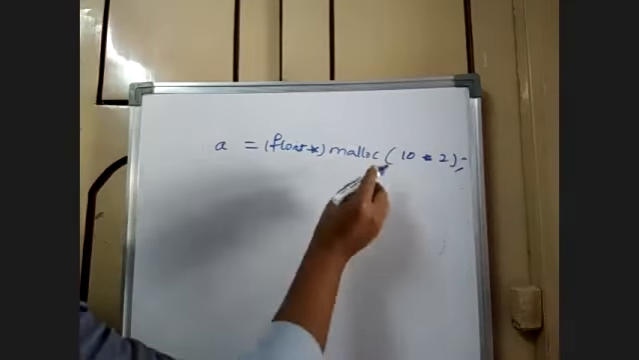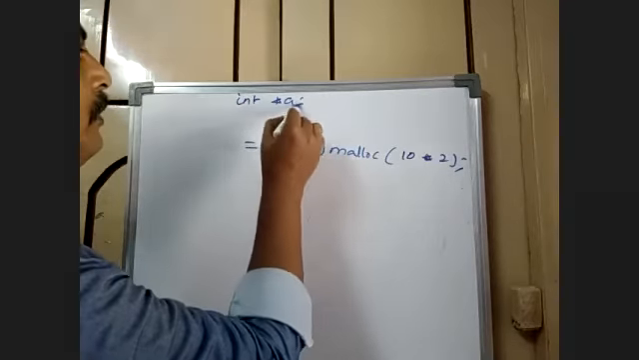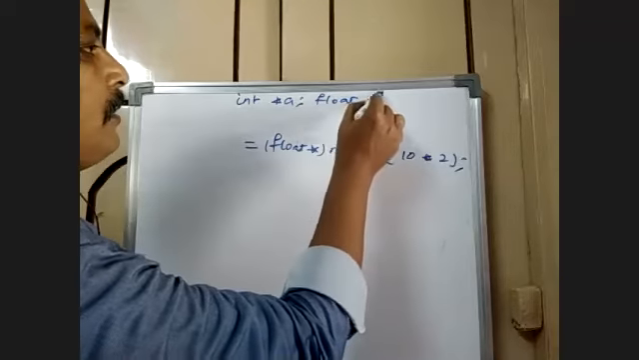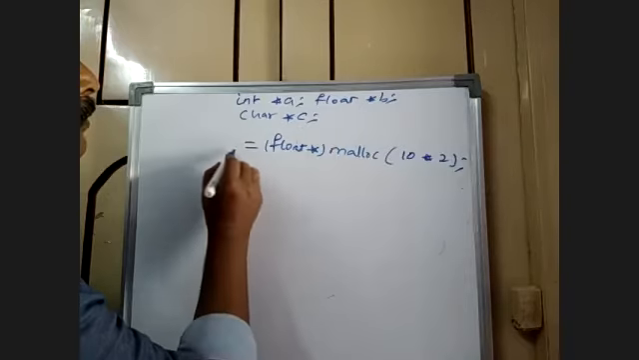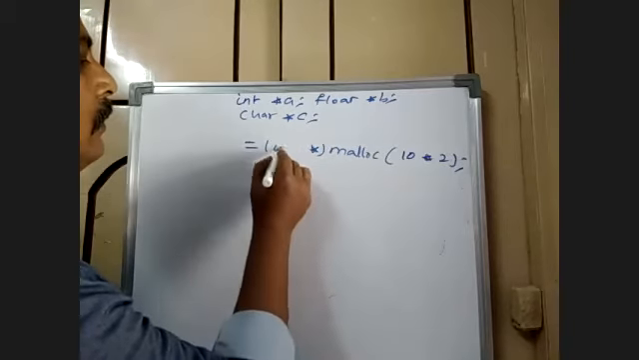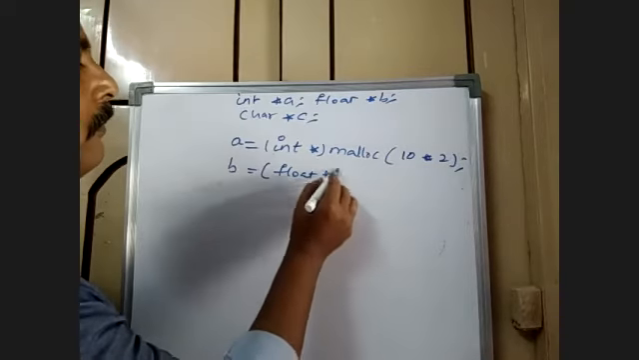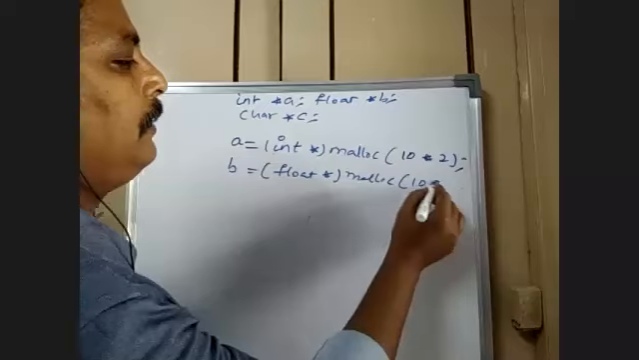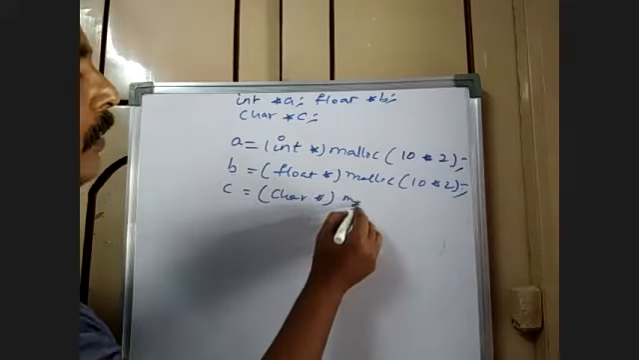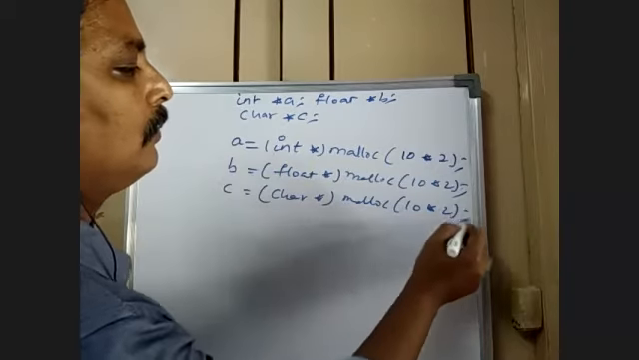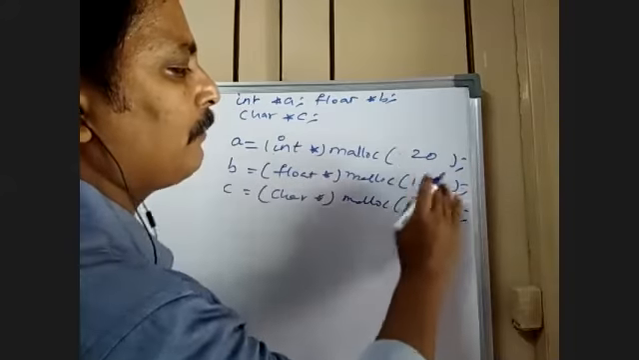If I write like this, I have an integer pointer, float pointer, character pointer. Now this is int star a is equal to, b is equal to float star malloc 10 into 2, c is equal to character star malloc 10 into 2, means 20. So suppose 20 bytes, and straight away you can have 20.